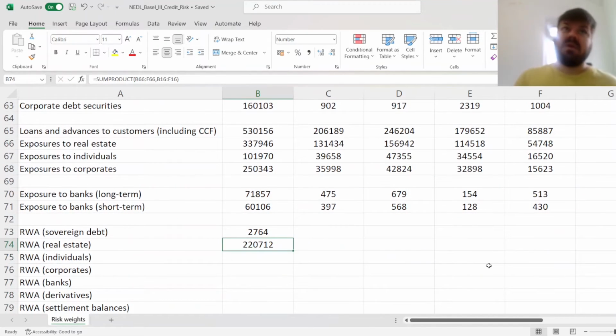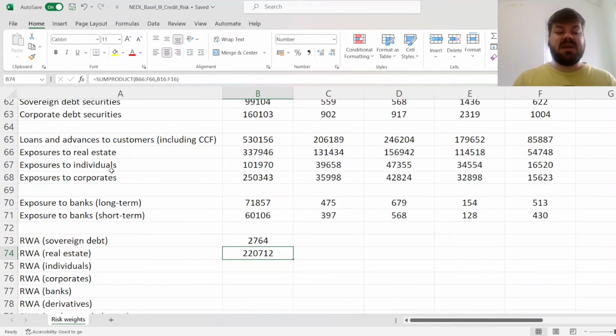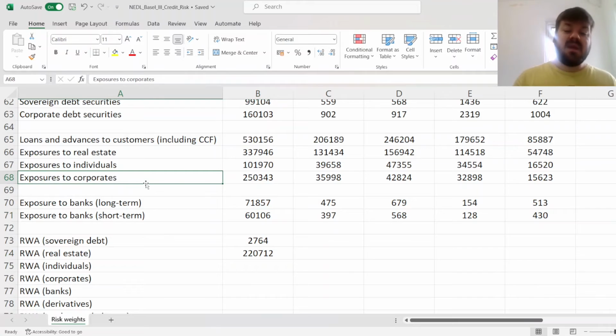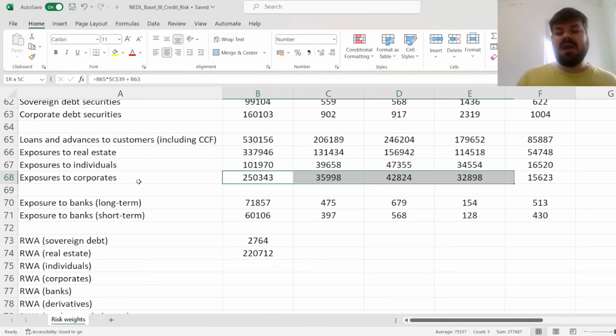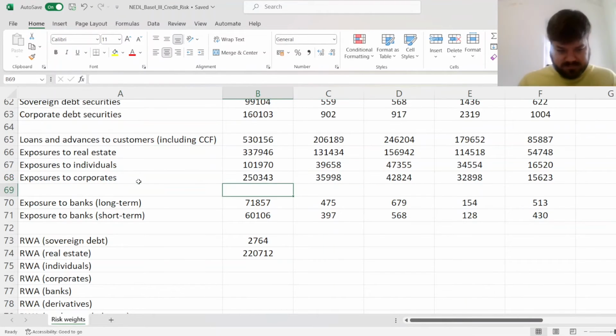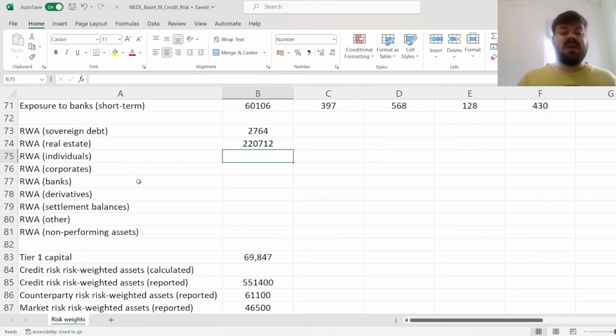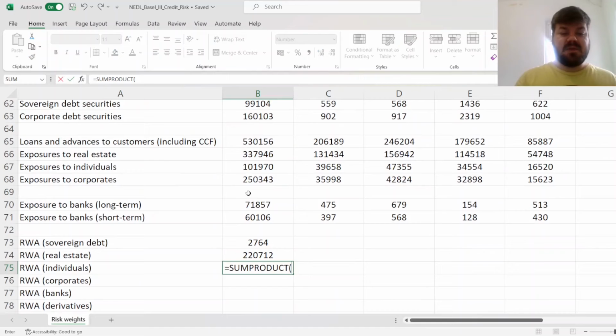Obviously, if we're talking about real estate exposures, there are also commercial real estate, but here it's not necessarily easily identifiable, and that would mostly be classed under the exposure to corporates. And ultimately, in most cases, it is classified either with the same risk weight as the risk weight of the corporate or at a lower weight. So essentially, here we're treating it conservatively. Now we can calculate the risk-weighted assets for individuals. So sum product, exposure to individuals.